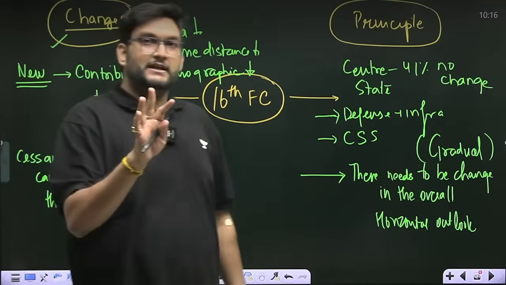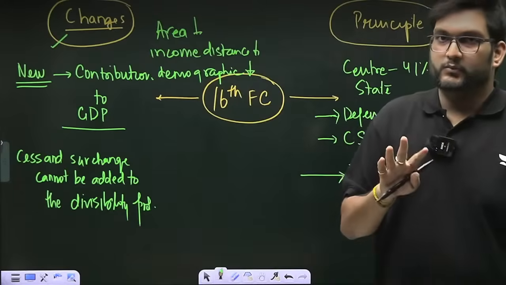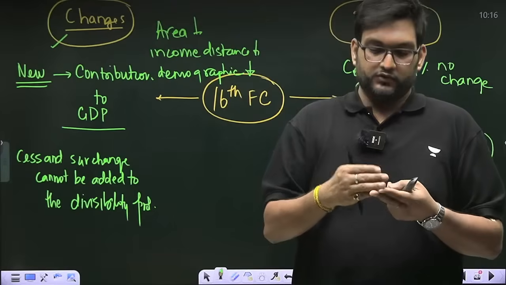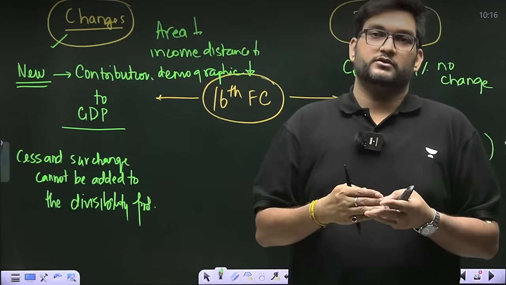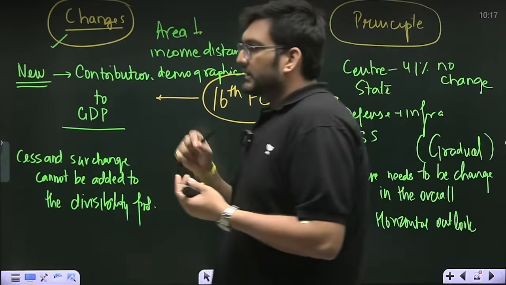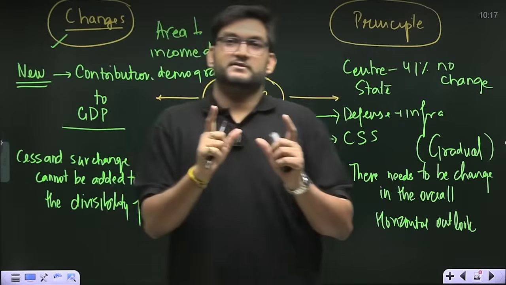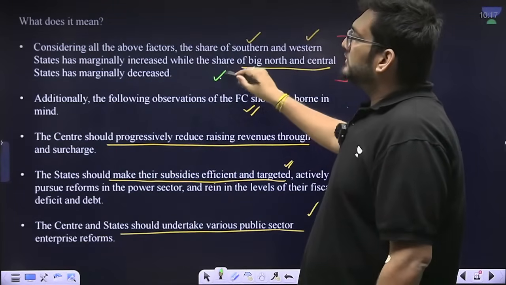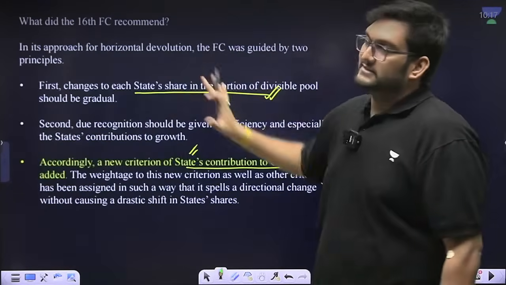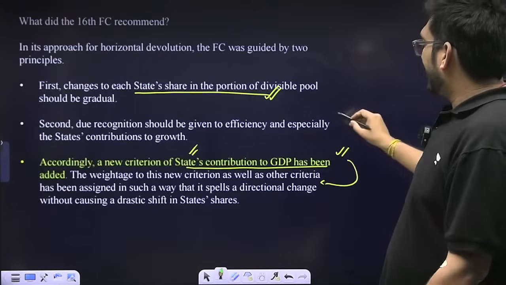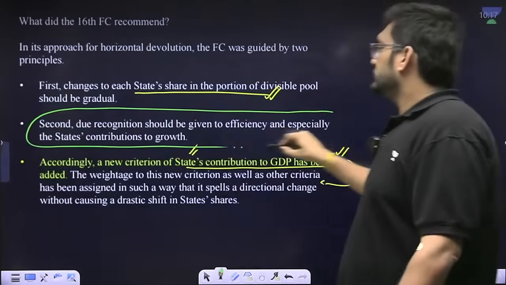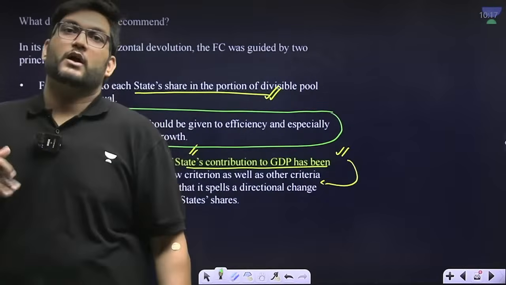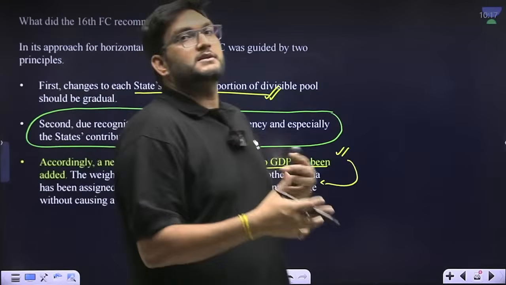So this is basically what we have understood till this point. Cess and surcharge cannot come under divisibility pool. 41% devolution. Horizontally, states' contribution to GDP has been added. Further, the Finance Commission has very straightforward said that we want to change the principles. We would like to change the way states get their money. But that has to be efficient, that has to be slow. And that is extremely important for us to understand everything in the larger scheme of things.